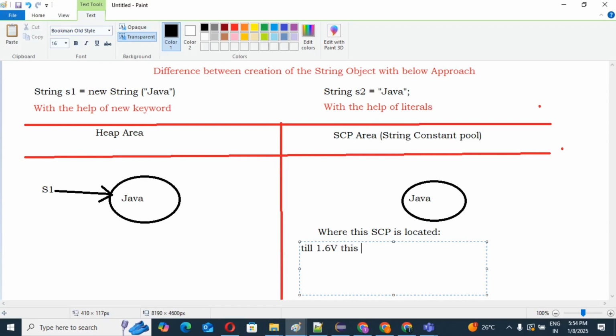Till the 1.6 version, this was part of the method area, or you can say PermGen. But from the 1.7 version, this is part of the heap area only. Heap area only.